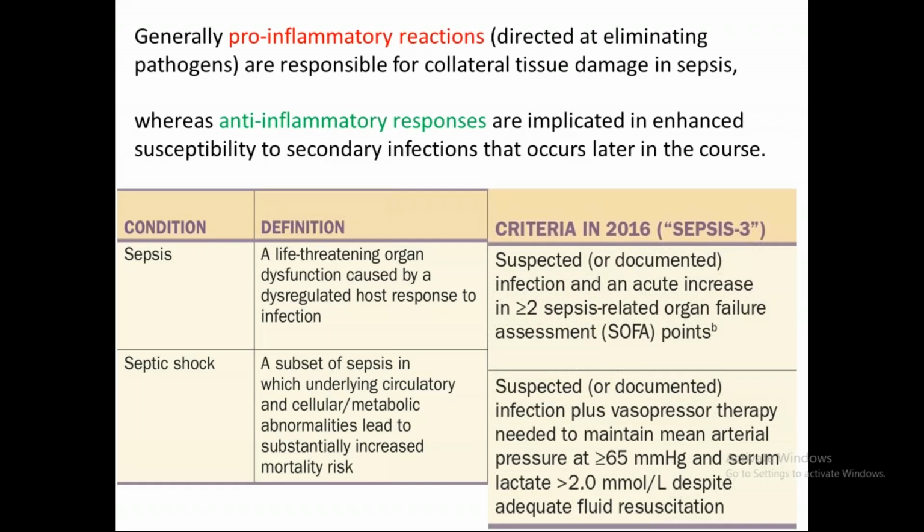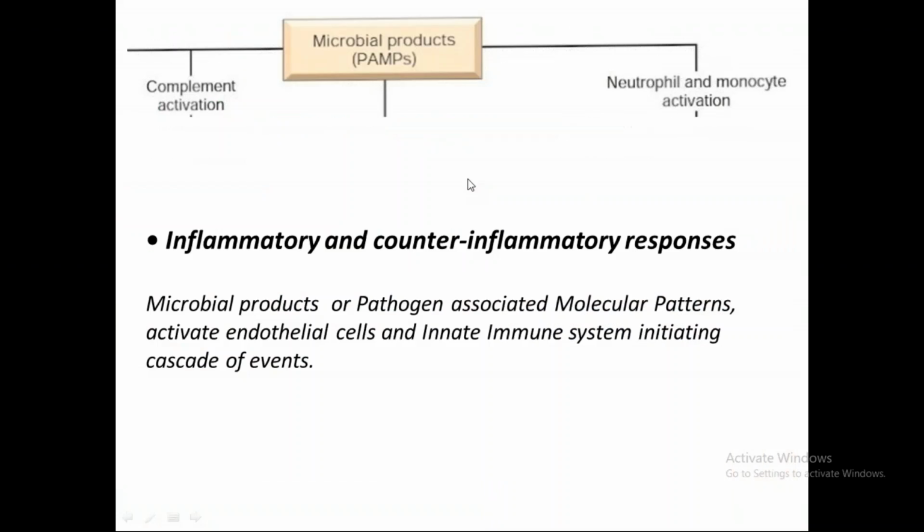So generally we have two things: pro-inflammatory reactions and anti-inflammatory responses. Pro-inflammatory reactions, which are directed at eliminating pathogens, are responsible for collateral tissue damage in sepsis. Whereas the anti-inflammatory responses, you're getting my point, will be implicated in enhanced susceptibility to secondary infections that will occur later in the course. Okay, so this is the dysregulated host response.